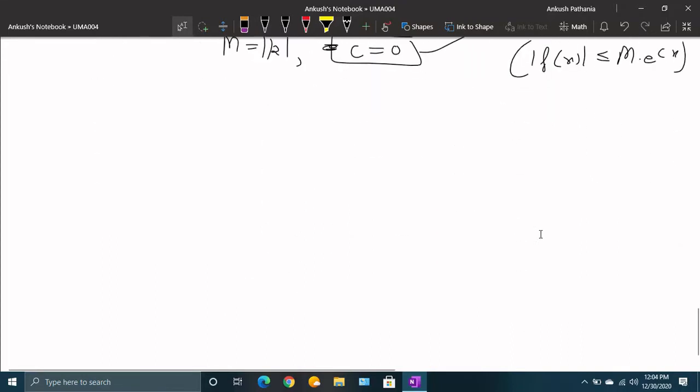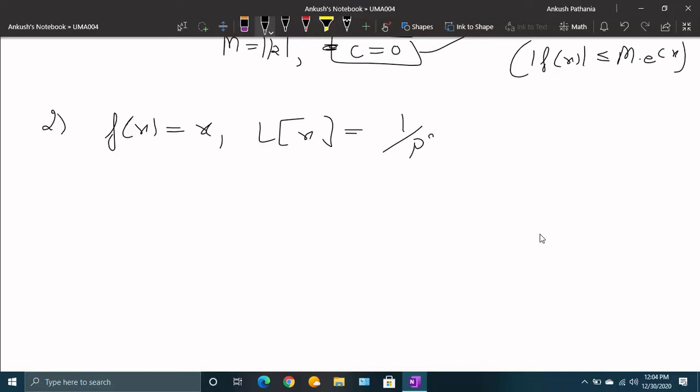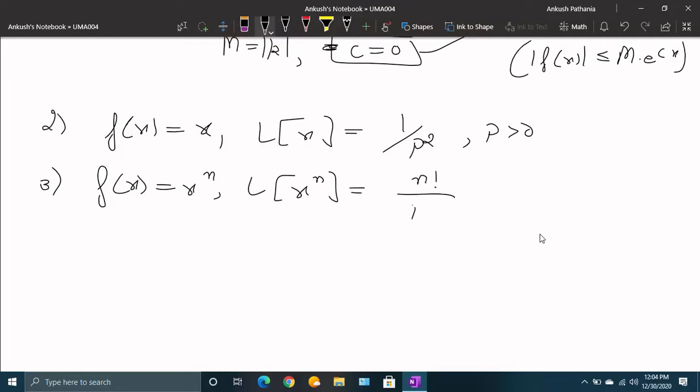Now the formulas I am writing as such, we are not going for the derivation of these formulas. If f(x) equals x, then the Laplace is 1 upon p square, where p is greater than 0. If f(x) equals x raised to power n, then the Laplace of x raised to power n is n factorial upon p raised to power n plus 1, where n is a positive integer and p is greater than 0.